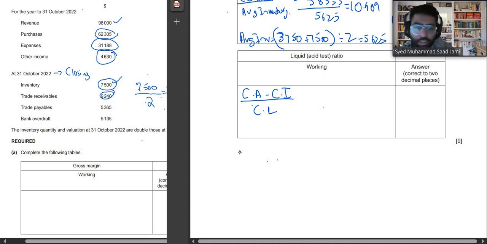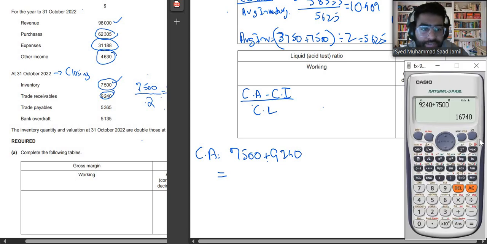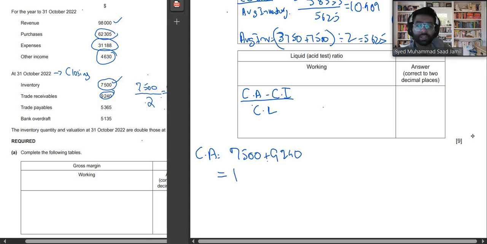So look, what are your current assets? Your current assets are your closing inventory 7500, plus your trade receivables 9240. So your total current assets are 16,740.